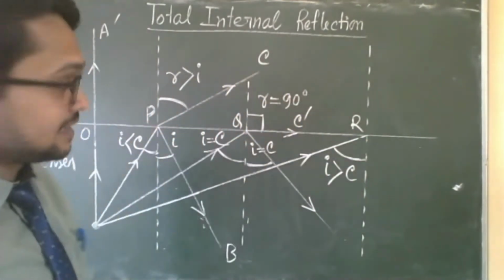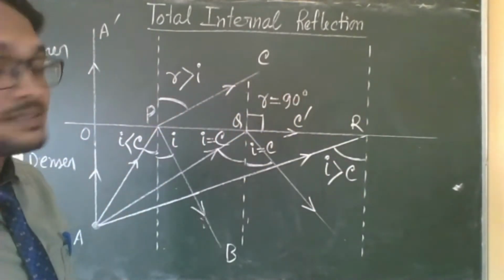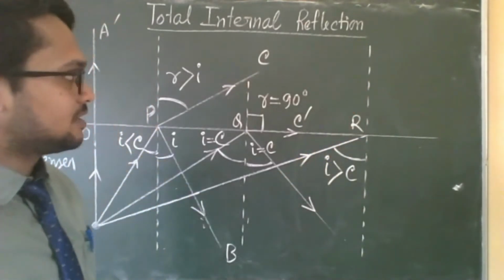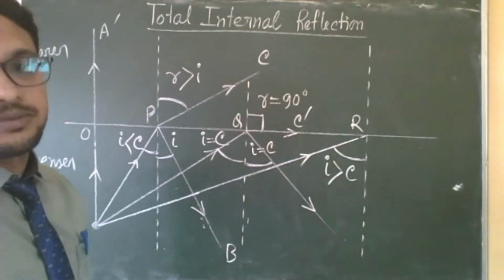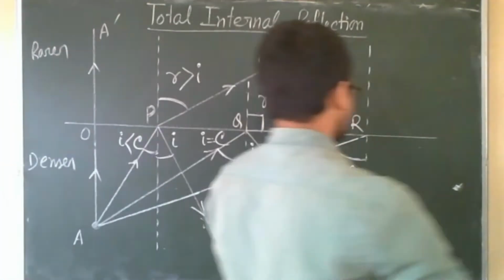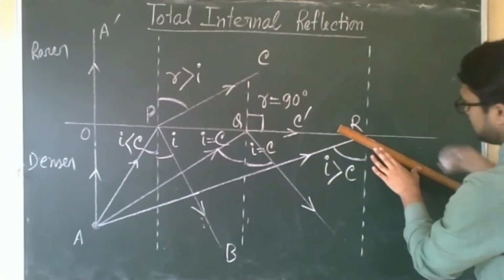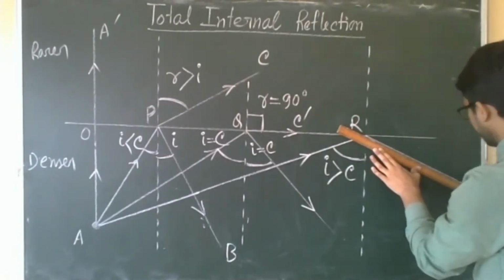Then what will happen? Very interesting thing will happen. That is, no light will enter into the rarer medium, into the second medium. All the light will get reflected back, because this is total internal reflection. All the light will get reflected back in the denser medium.